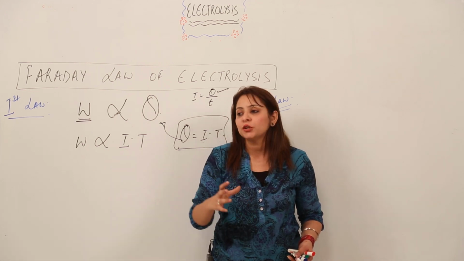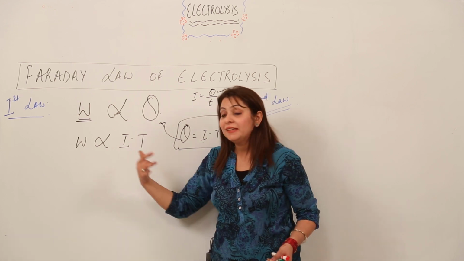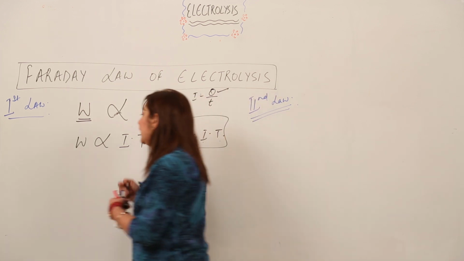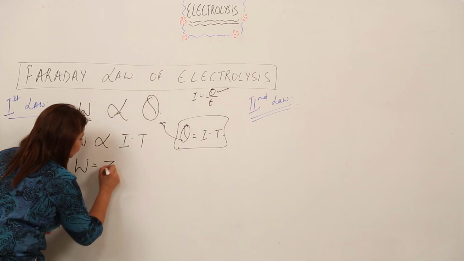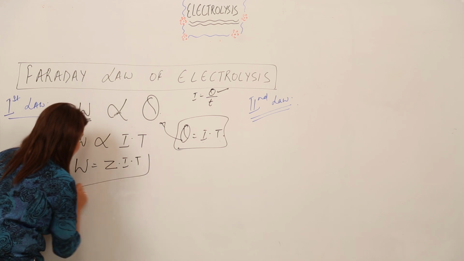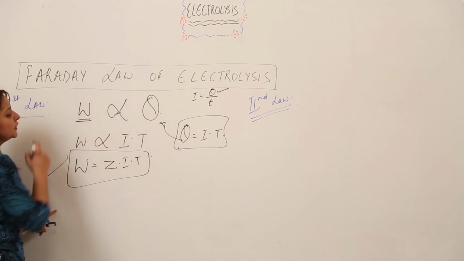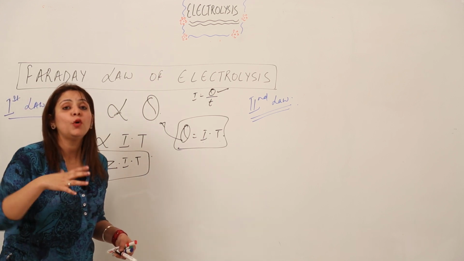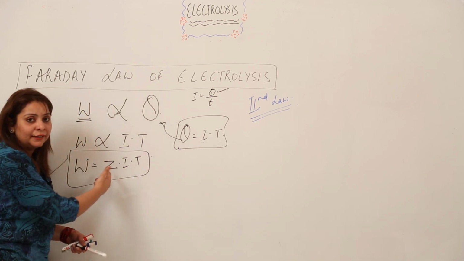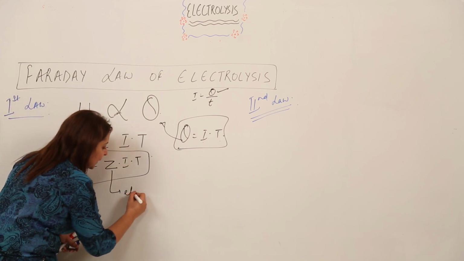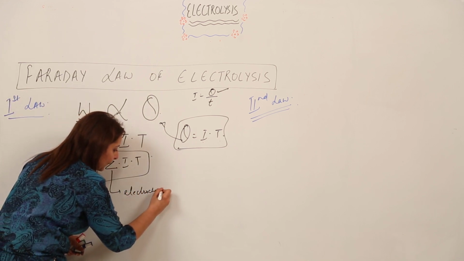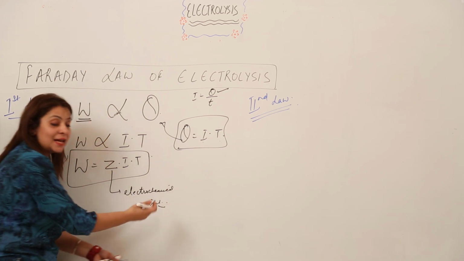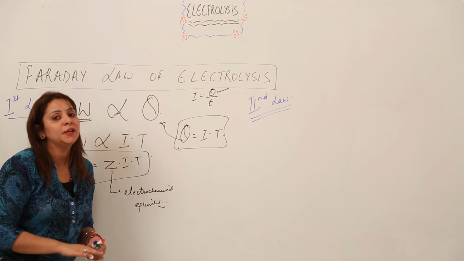In some cases there is a constant that is K, but in this case we have a constant which has a specific name as well, and that is Z. So this is the expression which we get from the first law of electrolysis. The question must be coming to your mind: with what name will we address this Z? This is called the electrochemical equivalent. That is the constant, but it has a specific name, the electrochemical equivalent.